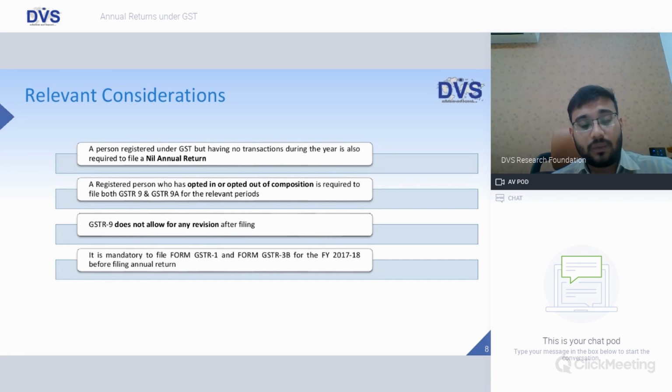GSTR 9 does not allow any revision after filing. It is mandatory to file GSTR 1 and 3B for 2017-18 before filing the annual return. So again, these forms are mandatory, that is GSTR 1 and 3B. We've seen this in our earlier webinar as well. These are summarized details of the transactions which we enter on a monthly or quarterly basis.